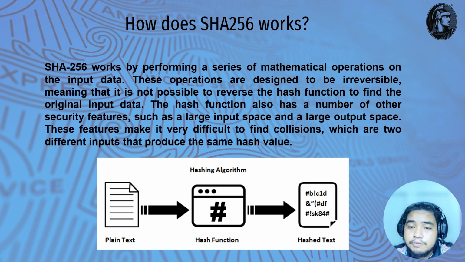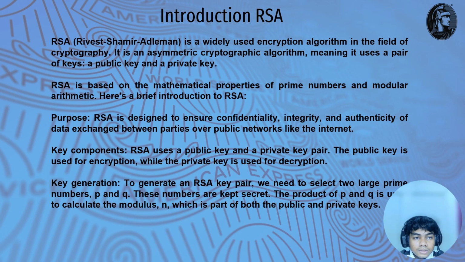So I'm going to pass to my friend. I will explain about the introduction of RSA. RSA, Rivest-Shamir-Adleman, is a widely used encryption algorithm in the field of cryptography. It is an asymmetric cryptographic algorithm, meaning it uses a pair of keys, which is a public key and a private key. RSA is based on the mathematical properties of prime numbers and modular arithmetic.